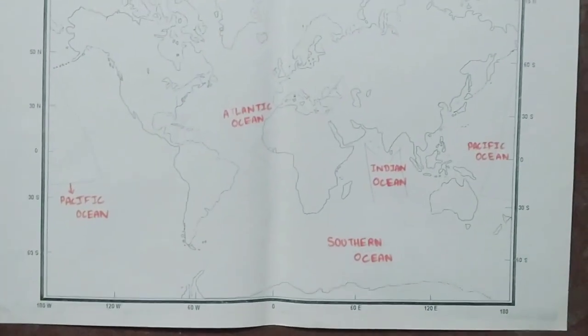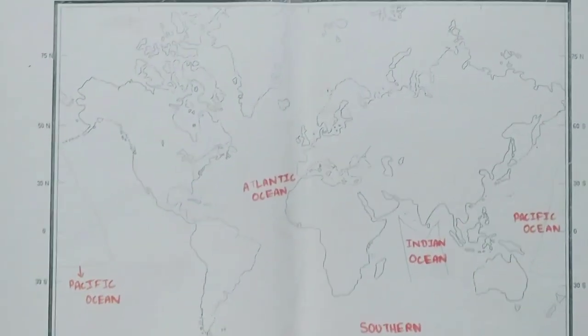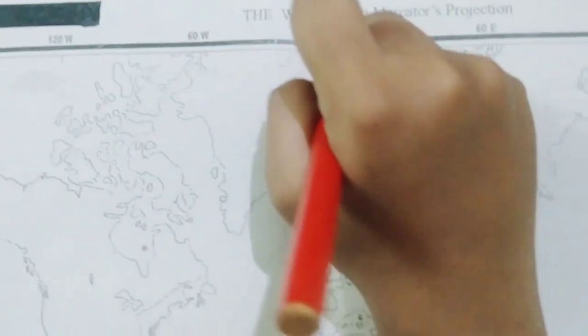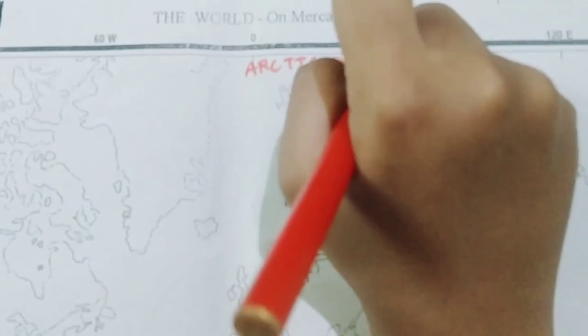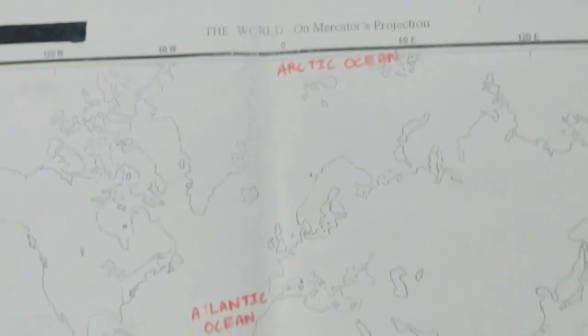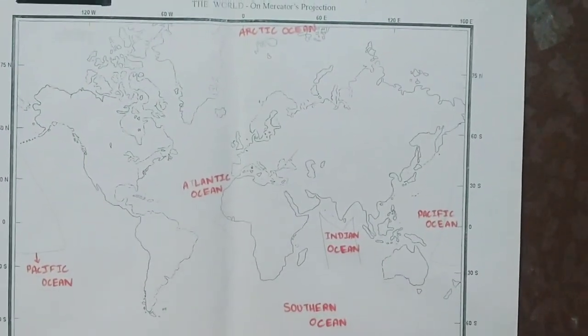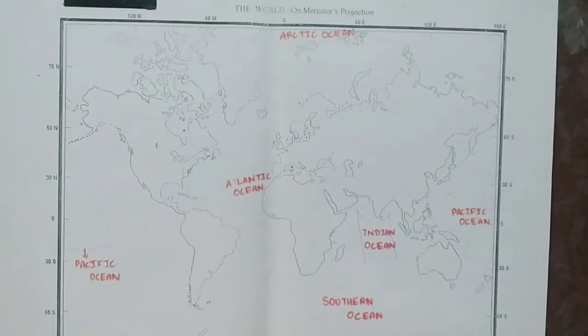Now we'll move on to the next ocean, which is the Arctic Ocean, located in these areas. Write it here. Why is it named the Arctic Ocean? Because it is located in the Arctic regions of the world. Now we will see and mark the seas of the world.